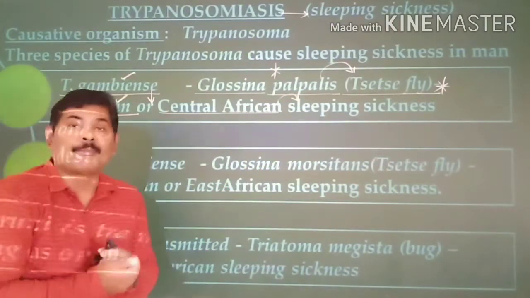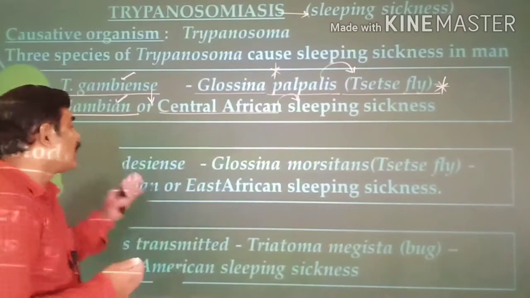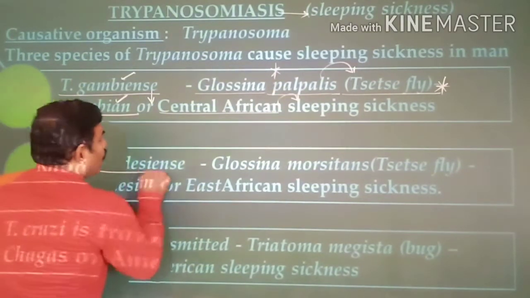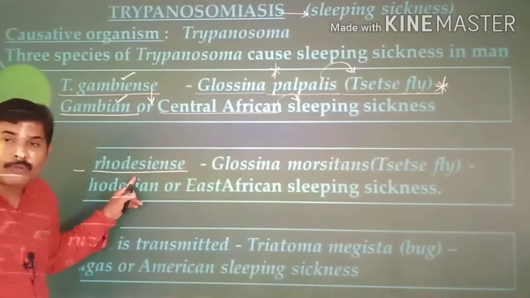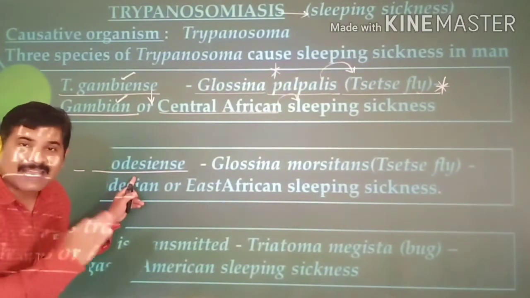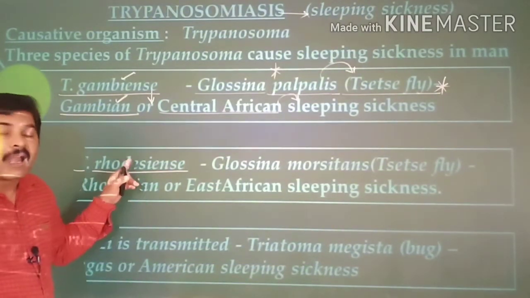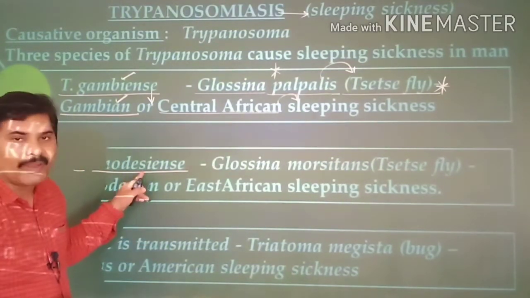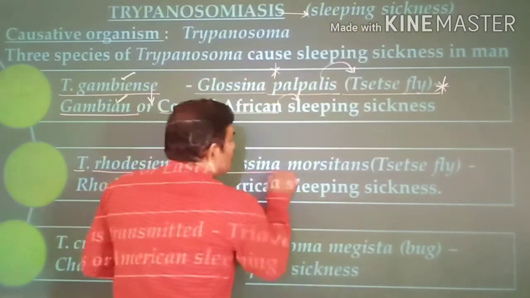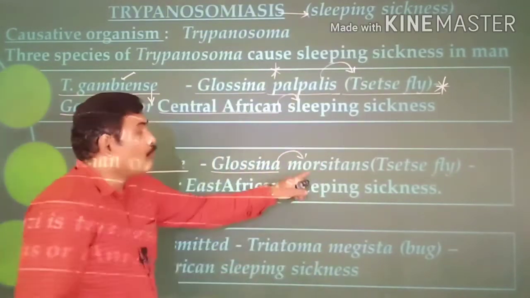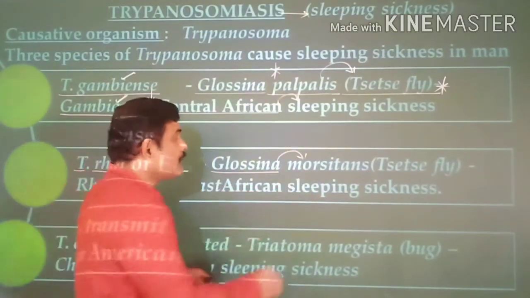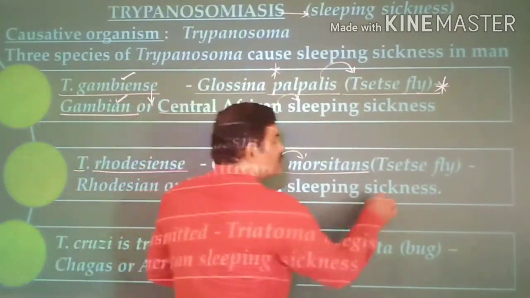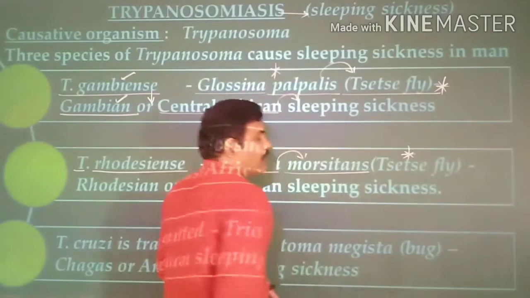The second species is Trypanosoma rhodesiense. This species is also transmitted by a vector, and the name of the vector is Glossina morsitans. Glossina morsitans is the scientific name, and this is also a tsetse fly.